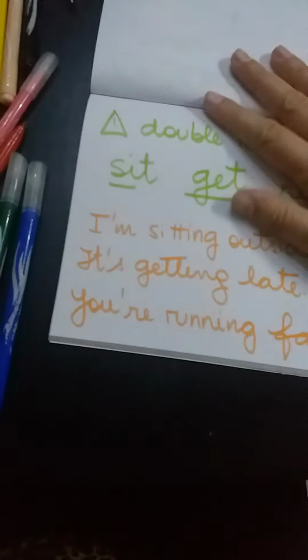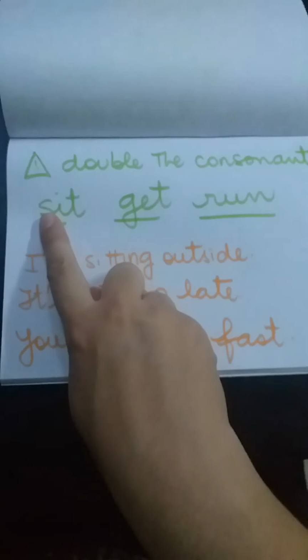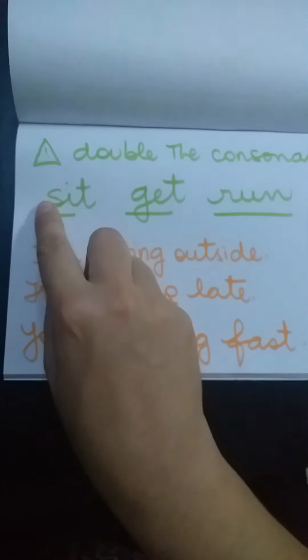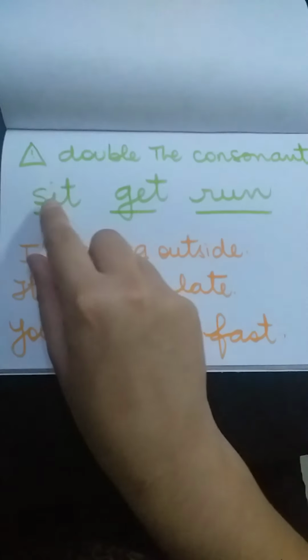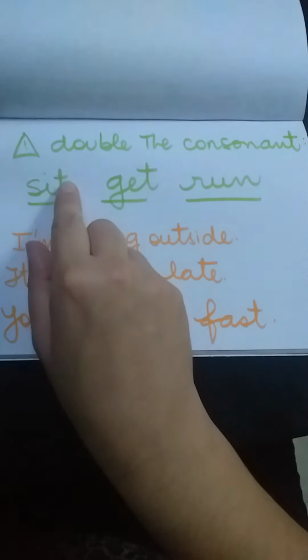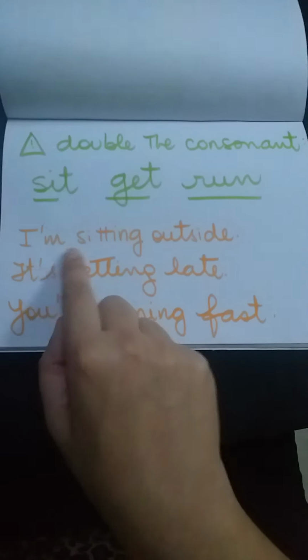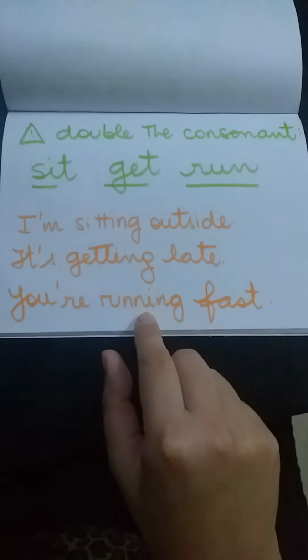And the last thing is that sometimes when verbs end with this cluster, consonant, vowel, consonant, what we have to do is to double the last consonant. So we have examples like I am sitting outside, it is getting late, you are running fast.